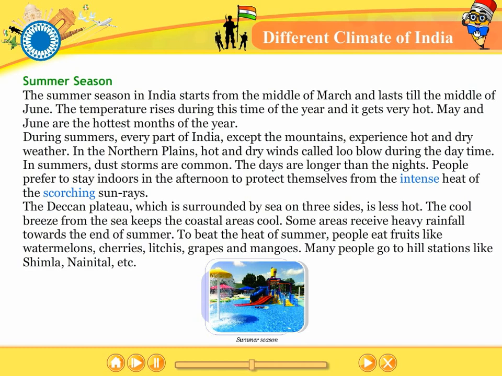Some areas receive heavy rainfall towards the end of summer. To beat the heat of summer, people eat fruits like watermelons, cherries, lychees, grapes, and mangoes. Many people go to hill stations like Shimla, Nainital, etc.